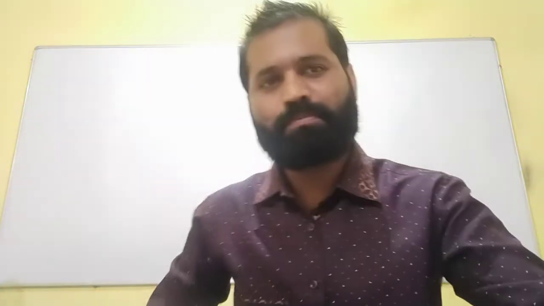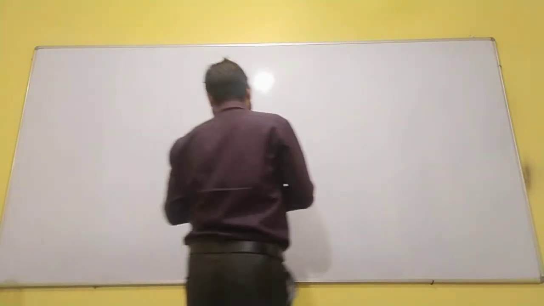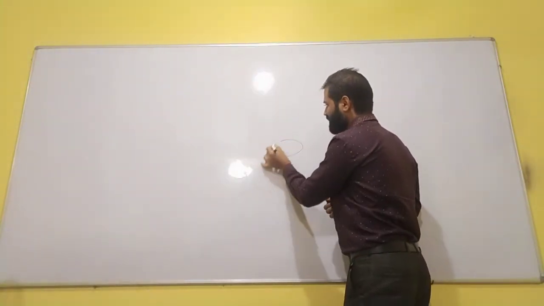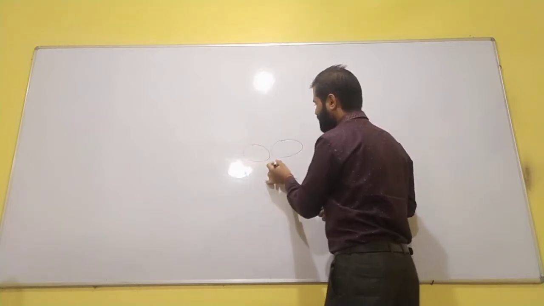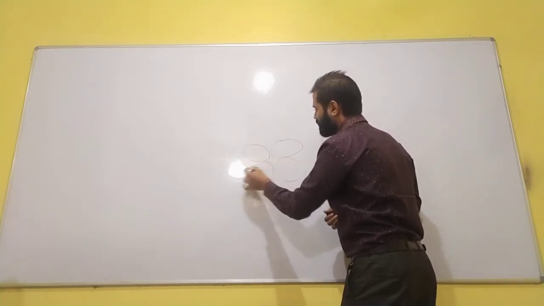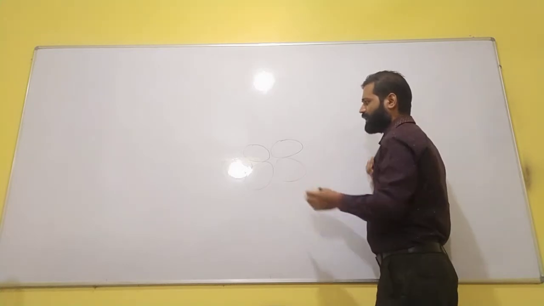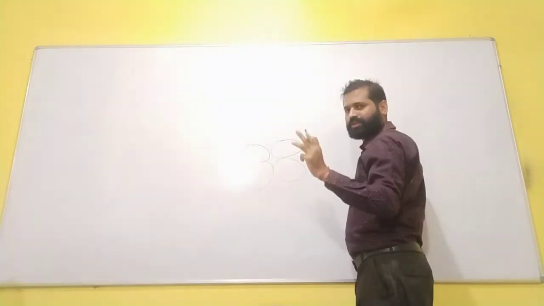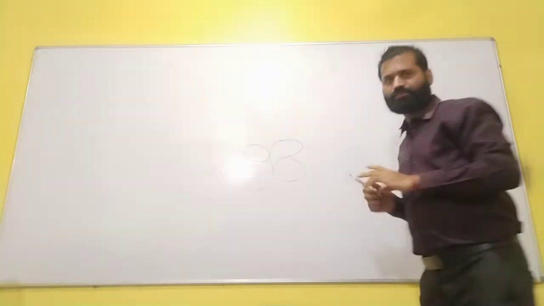Actually, cells are combined with one another. Cells are combined this way. This is one cell, just an example. Second, third, fourth, fifth, this way. Every cell consists of three things.